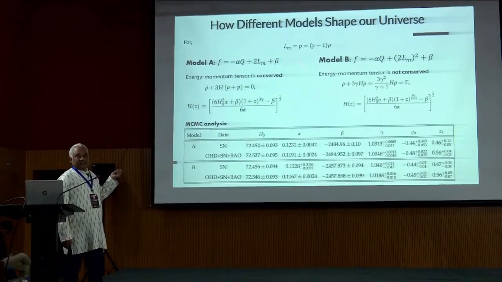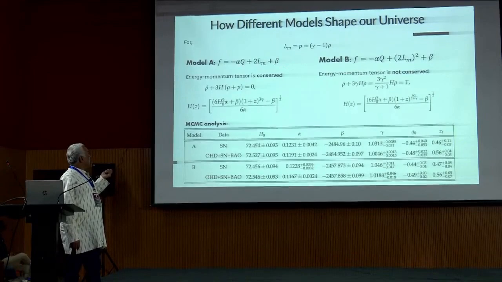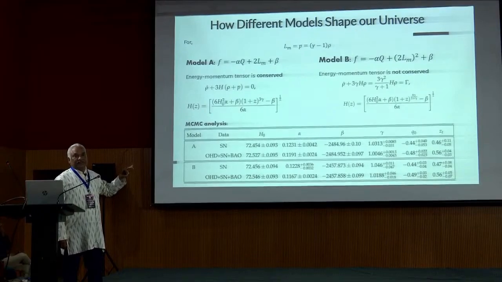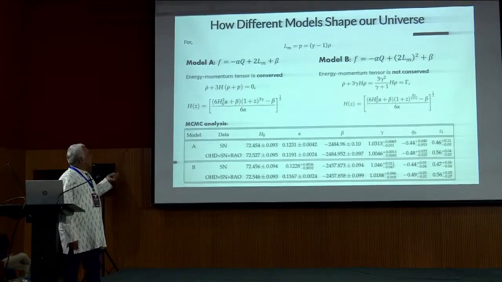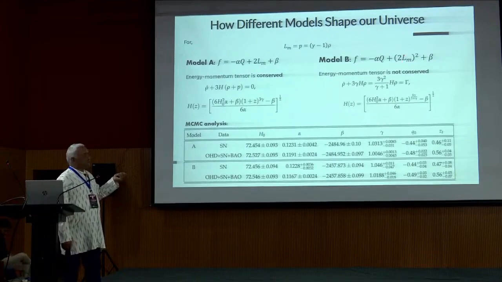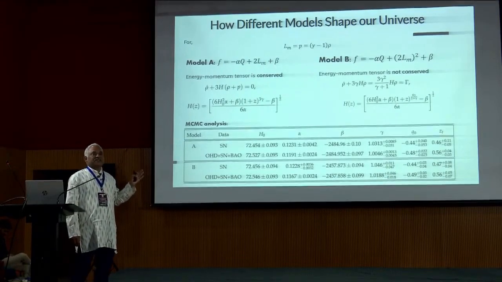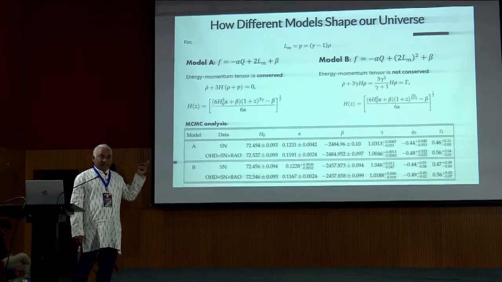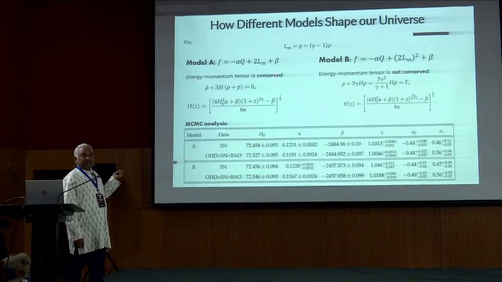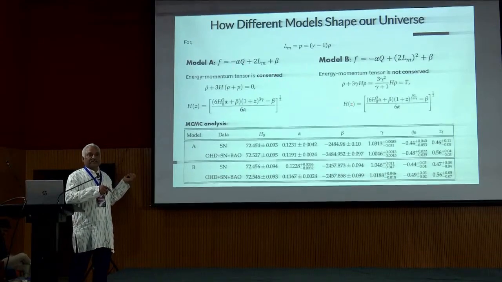If you take Q as a function, then you can get f(Q) gravity. To get the linear and nonlinear models, here we have taken LM and here we have taken LM squared. We just want to check whether the model fits for both the linear form and the nonlinear form. One can ask another question: here we have taken the linear form of Q, and one can go for the nonlinear form of Q, because you want to get f(Q).